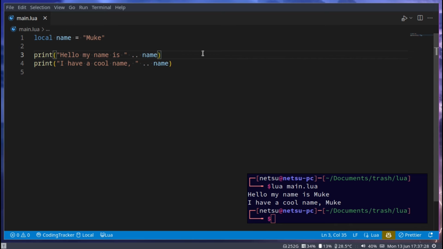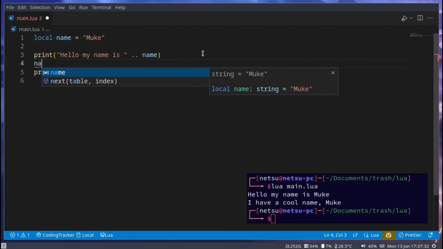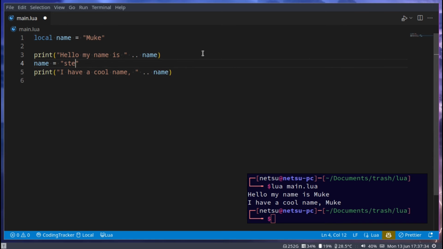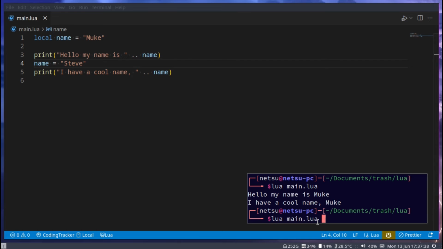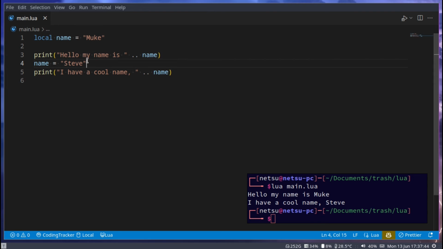And take note, once you have assigned a variable, you can reassign it. So if I go here and say name is equal to Steve, then now name will be equal to Steve. So it's first Mike or Muk and then Steve. So take note, you can reassign a variable if you ever wanted to.